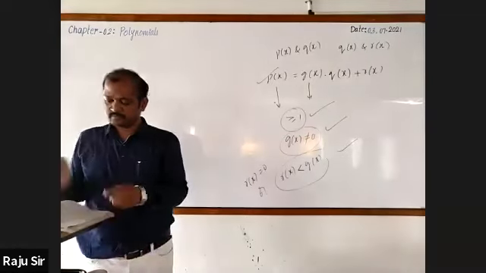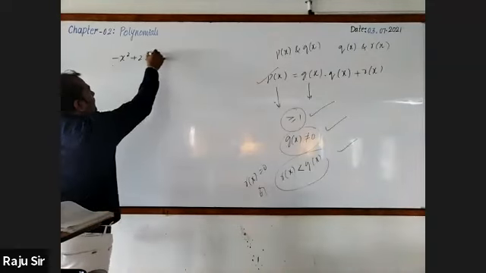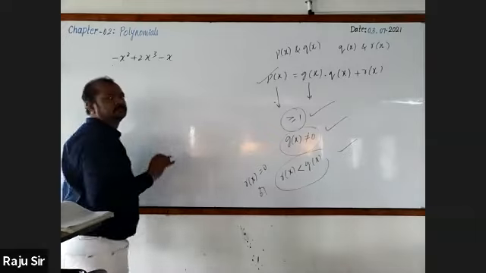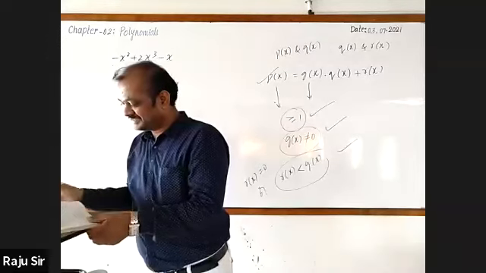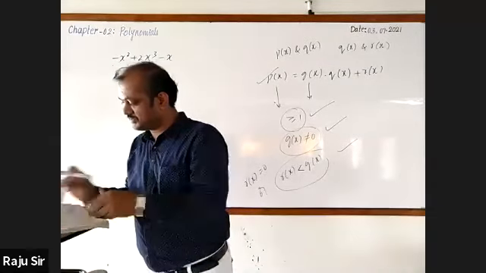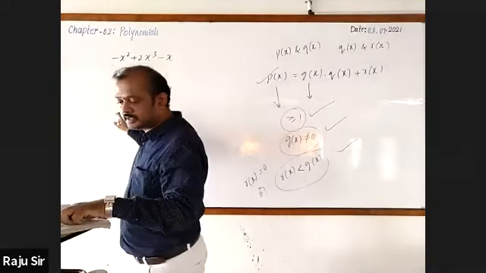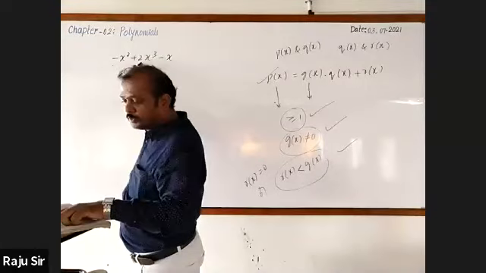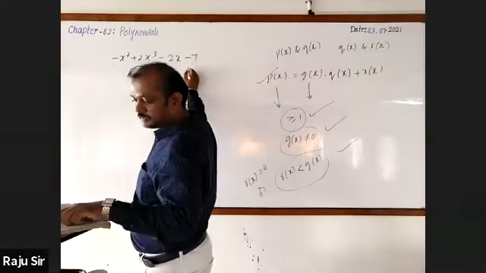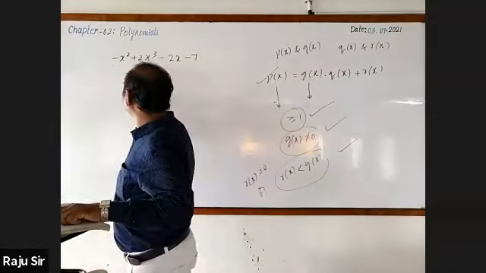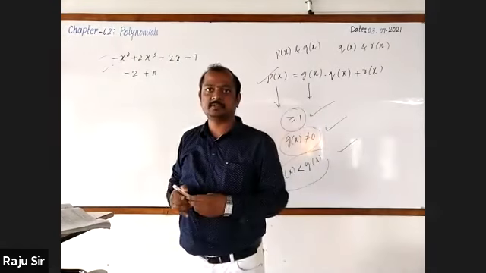Sir, P of x equal to minus x square plus 2x cube minus 2x minus 7, divided by minus 2 plus x. Yes. Plus x. Right. This is P of x and this is G of x.